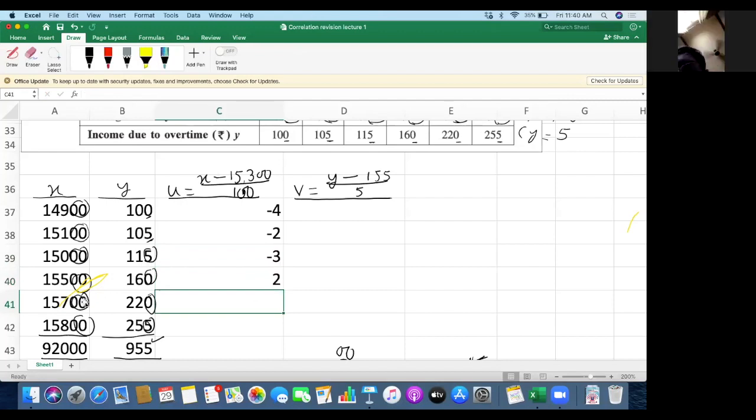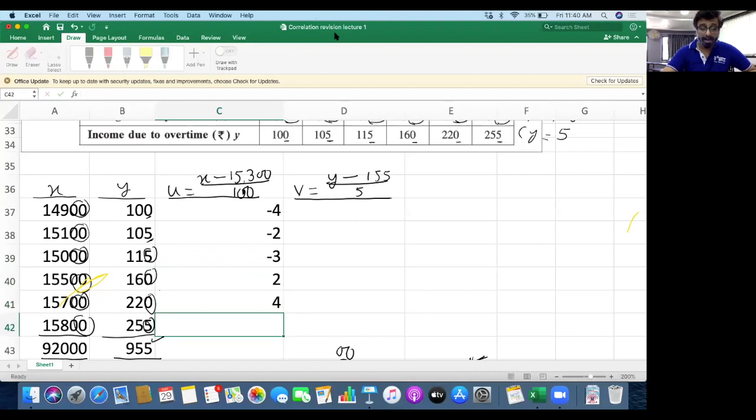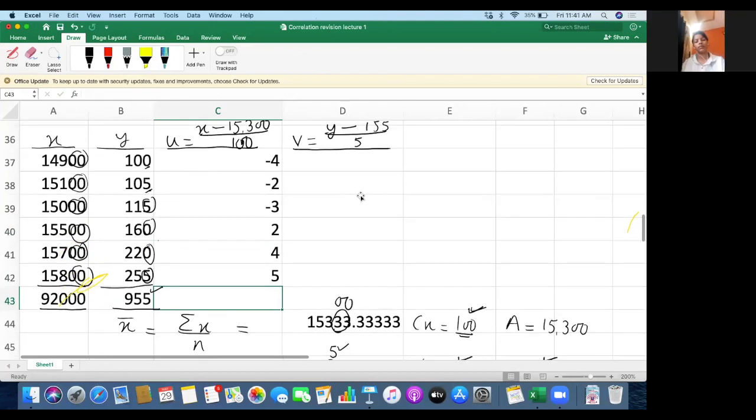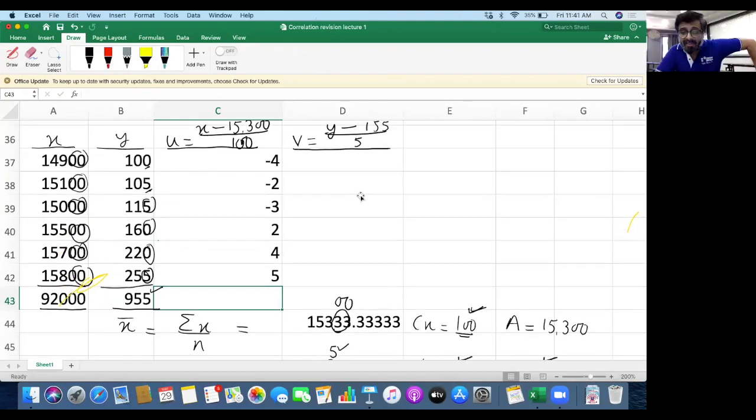Then 15,700 minus 15,300 divided by 100, positive 4. And 15,800 minus 15,300 divided by 100, positive 5. Do you all get this? You can unmute yourself and let me know if anyone is not clear with the calculations of u. Okay, so I assume everyone is clear.